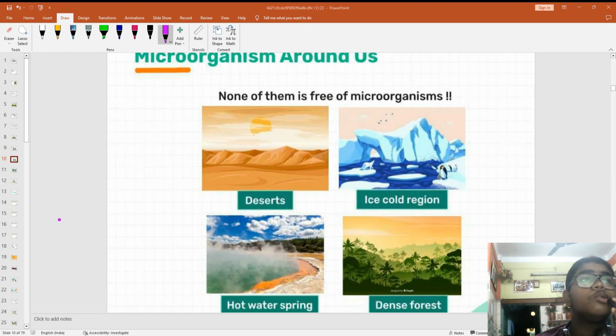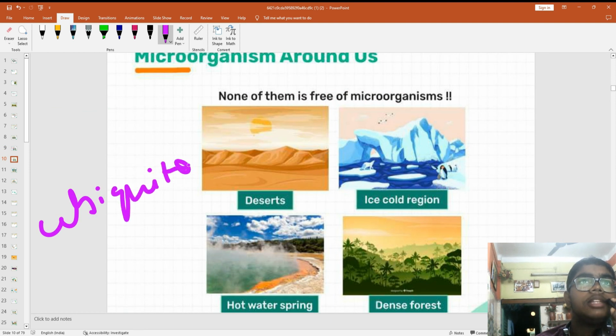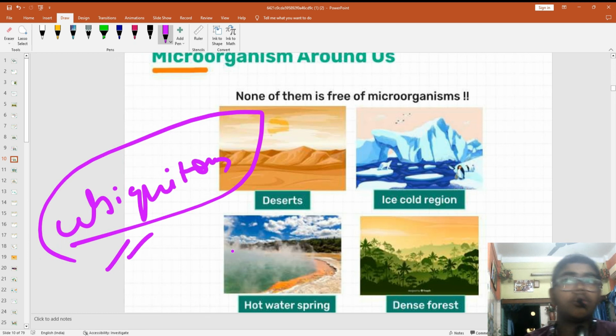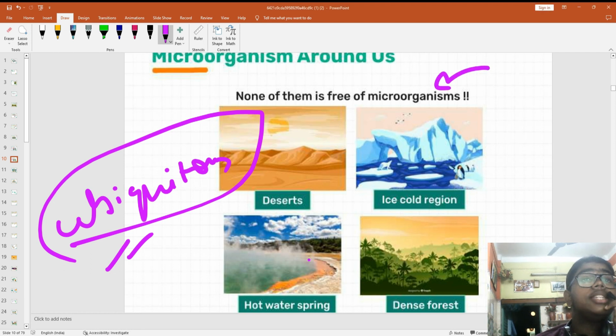You can use the word ubiquitous. That means omnipresent, present everywhere. So that will increase your vocabulary. So no place is free of microorganisms. Everywhere microorganisms are present, I've already told you.